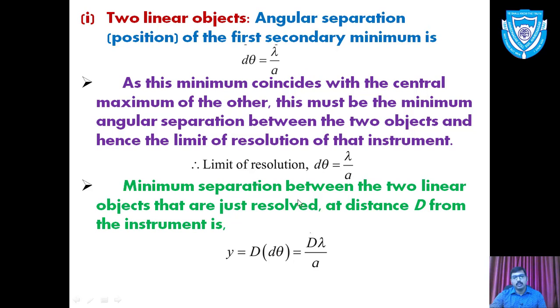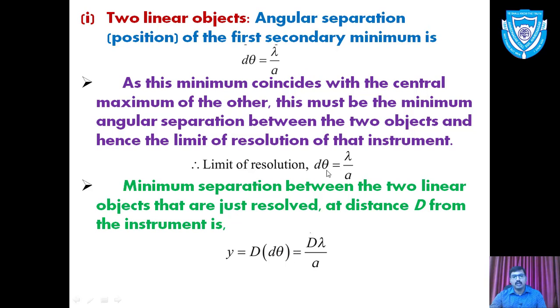Now we have the minimum separation between the two linear objects. If objects have a certain distance, that is called linear distance or linear separation, and that can be found by a formula. So the minimum separation between two linear objects that are just resolved at a distance d from the instrument is y is equal to d into d theta. Here d is the distance of the screen from the object. So distance d and into d theta.